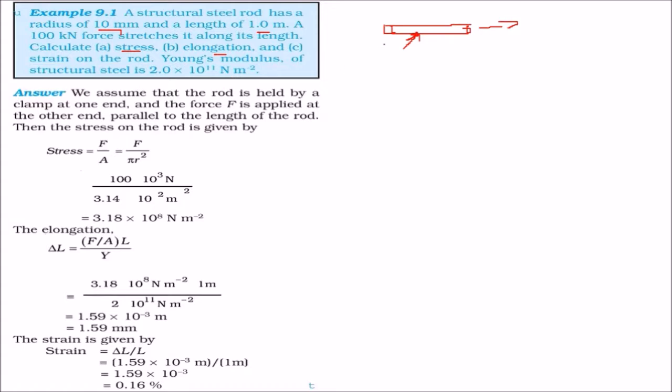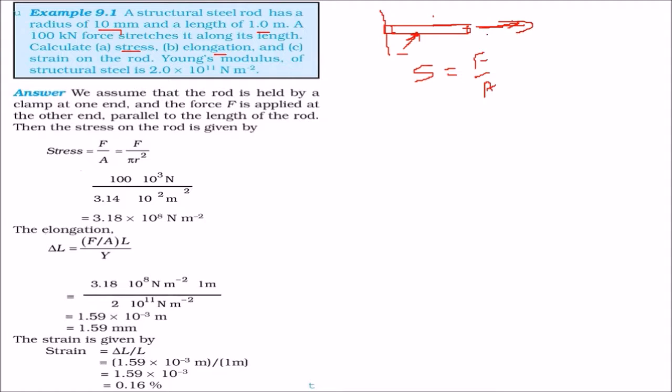We assume that this rod is held by a clamp, say at one end. The force which is applied at the other end is parallel to the length of the rod. What will be the stress on the rod? Stress is simply force upon area.